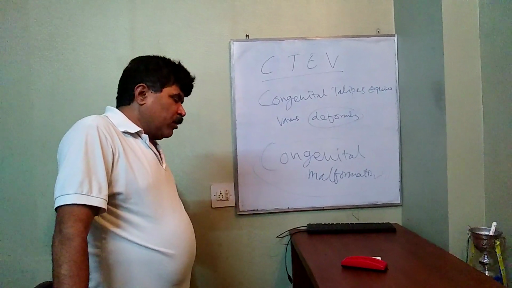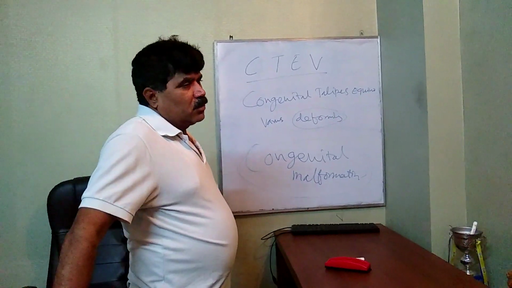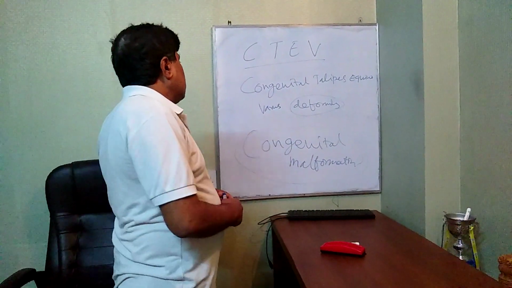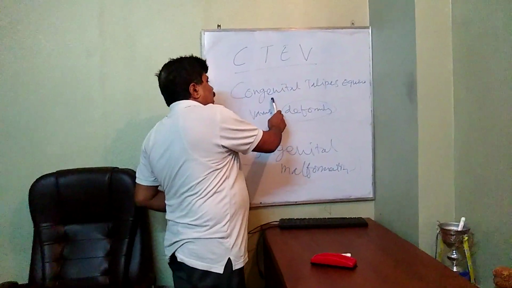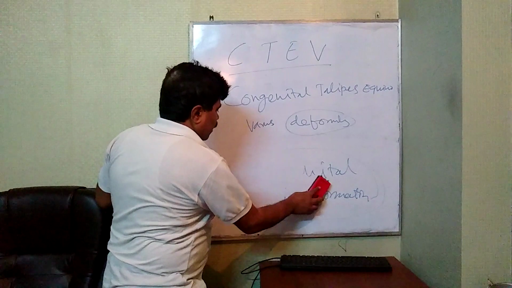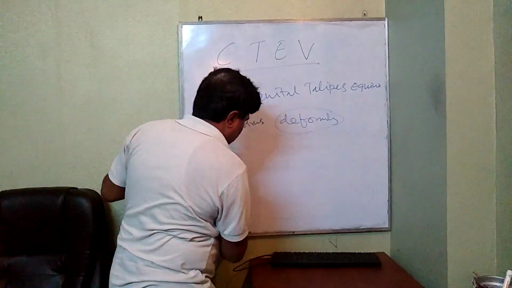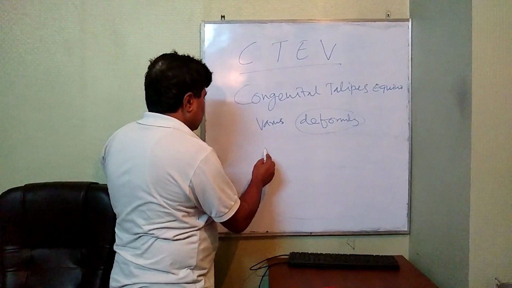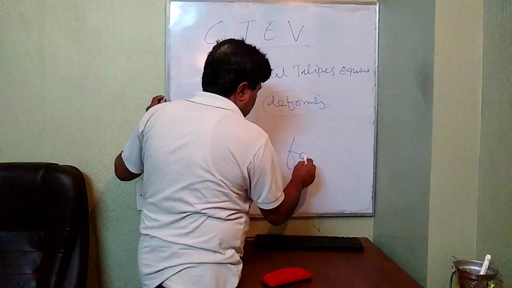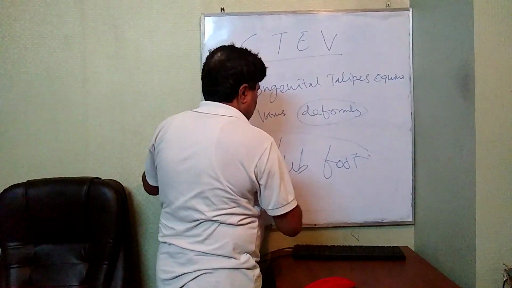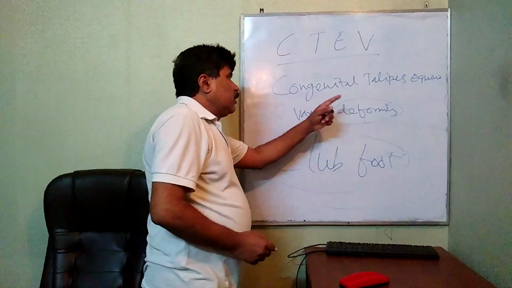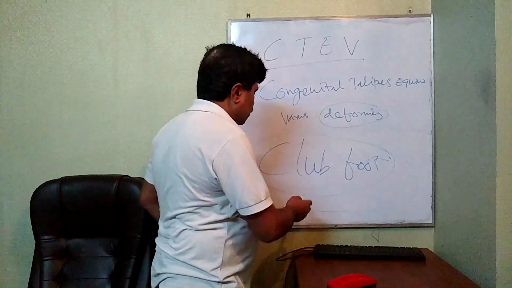One deformity that is very important in this regard is CTEV, congenital talipes equinovarus. Simply it is called club foot. So club foot is basically the congenital talipes equinovarus deformity.